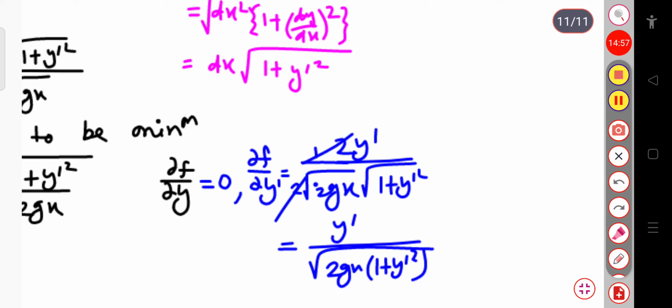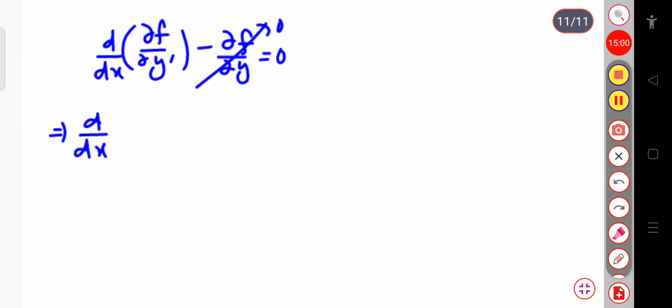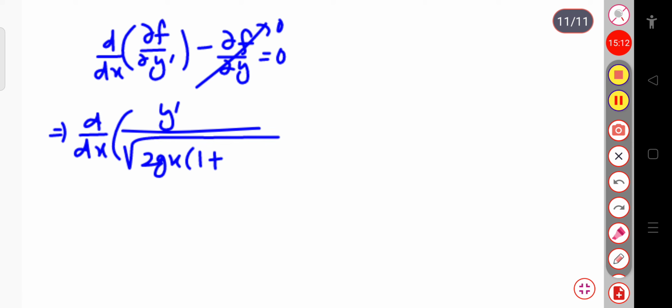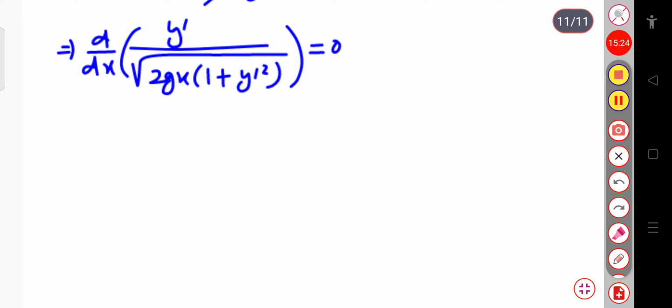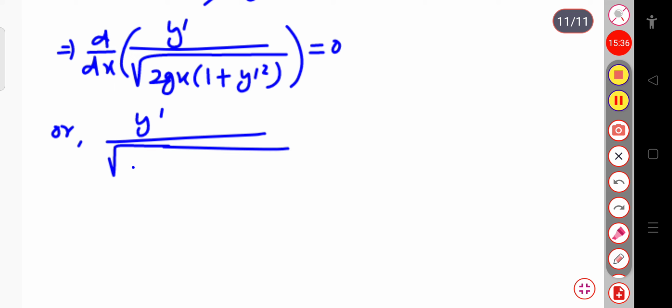So here, if I write, this is d/dx of y′ divided by root over of 2gx into 1 plus y′ square, and that is equal to 0. Since d/dx of some term equals 0, this term is a constant. The 2g term is also constant, so simply I am writing x into 1 plus y′ square, that is equal to constant.